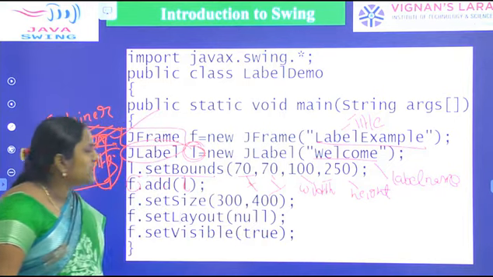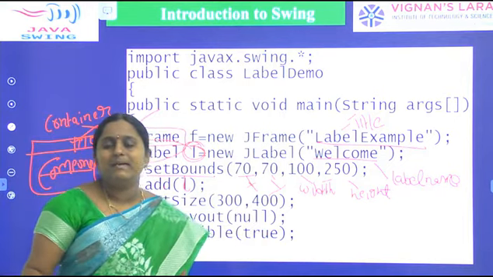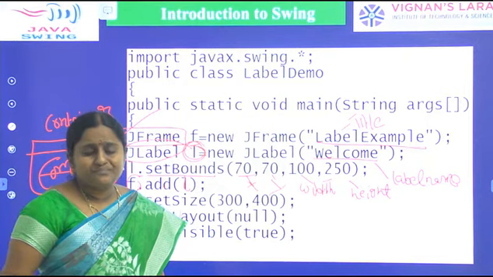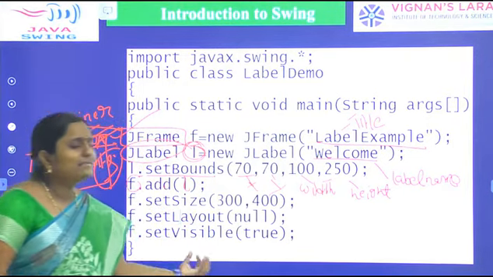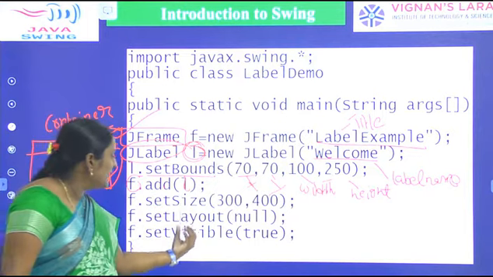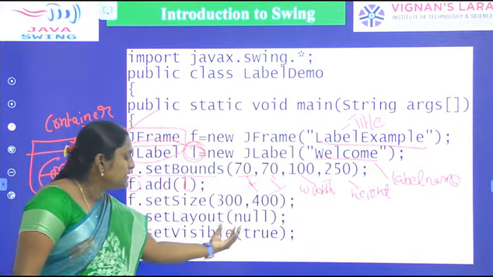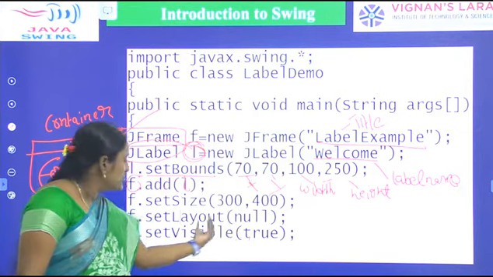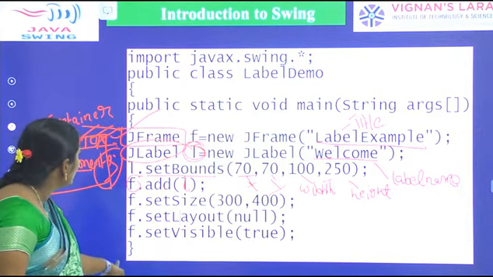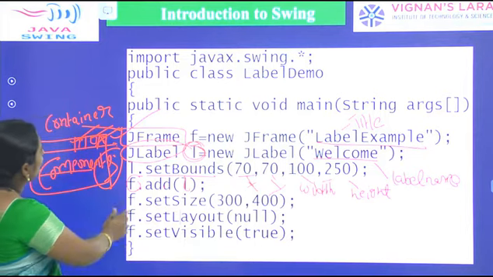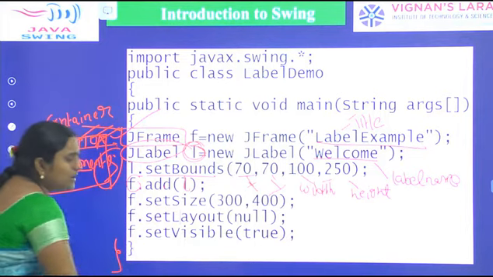By default, once a frame is created it will be in invisible mode, so it will be false. Once we call the setVisible method, only then is our frame visible to us. So here f.setVisible(true). Next we close the class body and the main method body.